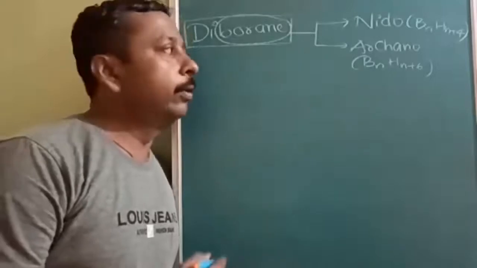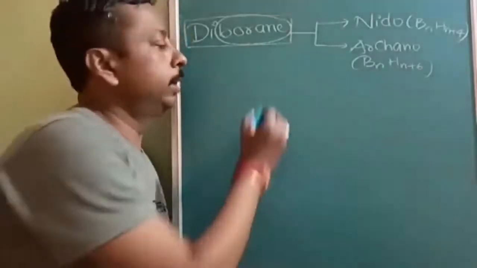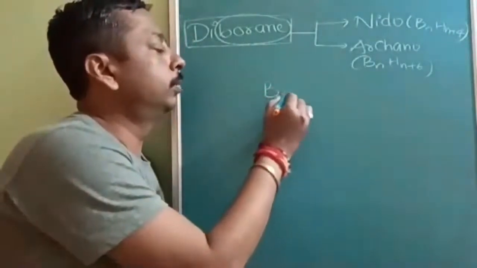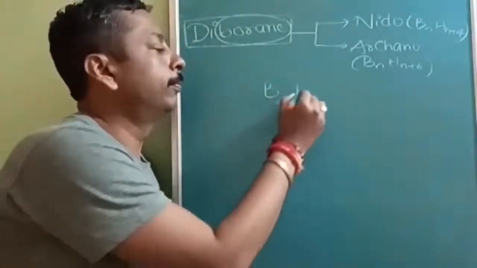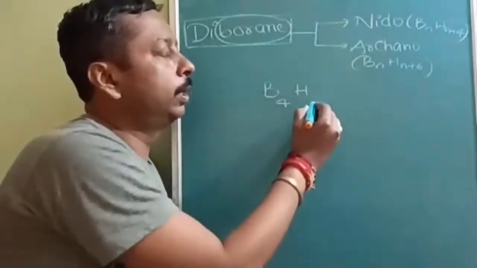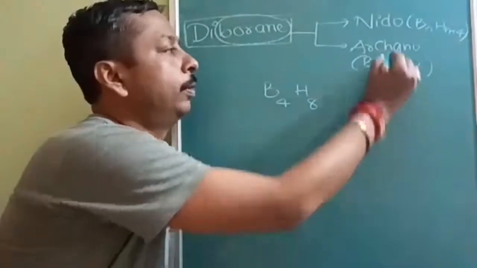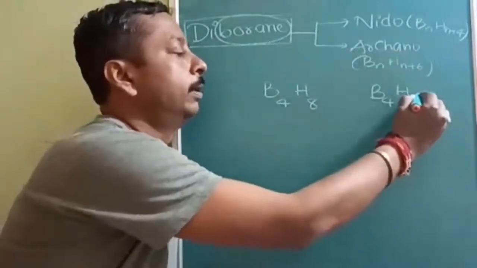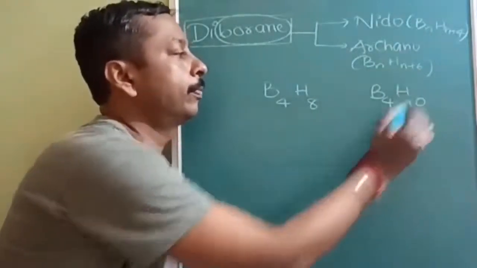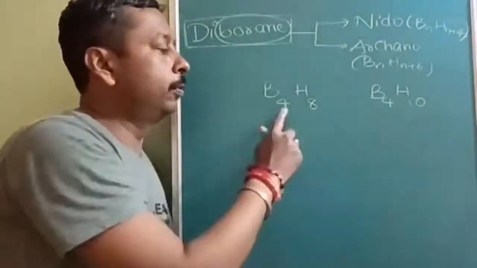In the same way here also naming was introduced. Let us take B4. If it is a nidoborane, then it will be B4H8. If it is an arachnoborane, then it will be B4H10. n plus 6, that is 4 plus 6, 10; 4 plus 4, 8.